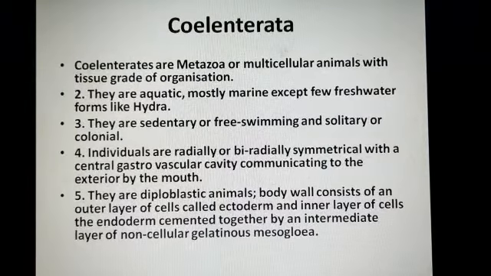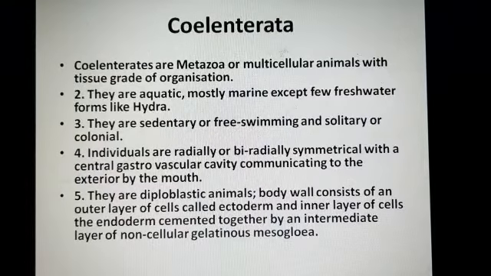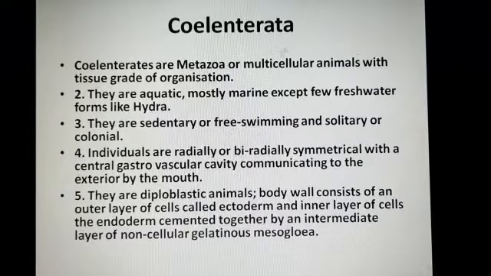The central gastrovascular cavity communicates to the exterior by the mouth. They are diploblastic animals. Mark it. What is diploblastic? The animal which has two embryonic layers or germ layers, ectoderm and endoderm. So they are diploblastic animals.